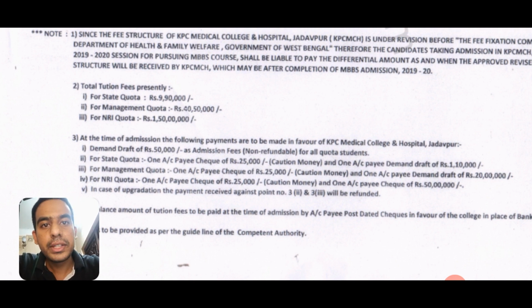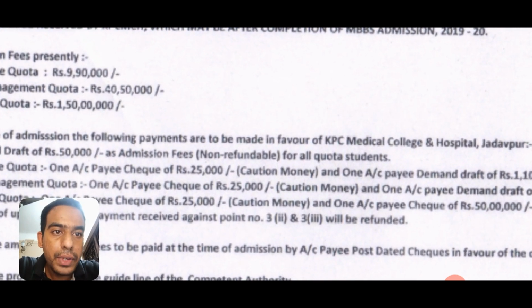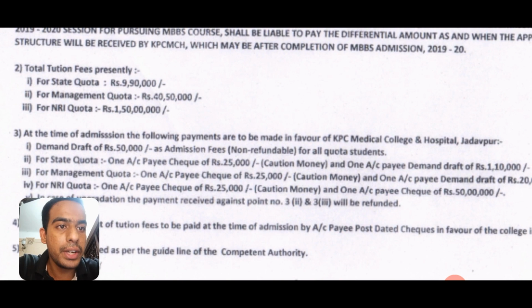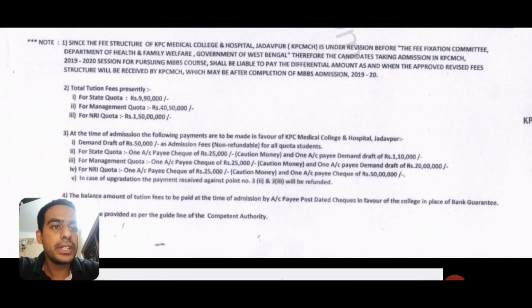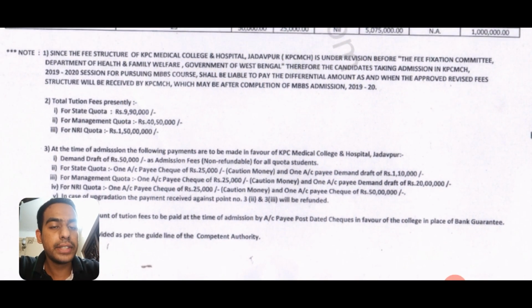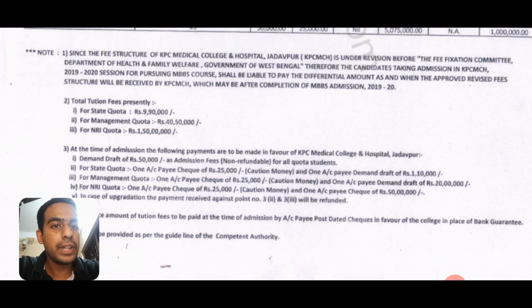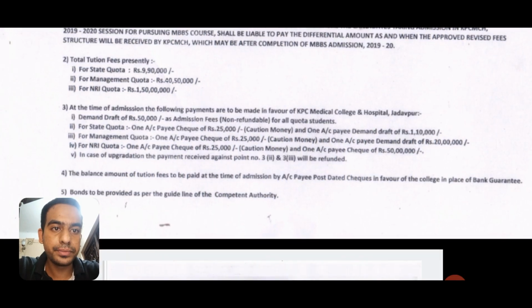Now let's come to point number 3, subpart 3, for management quota. So along with 50,000 as demand draft, what else do we need to pay during admission is one account pay check of 25,000, which is the caution money or the security deposit, and one account pay demand draft of 20 lakh. So during admission, these are the three things that a management quota seat holder needs to pay: a demand draft of 50,000 for admission fees, an account pay check for 25,000 as security deposit, and one account pay demand draft of 20 lakh.